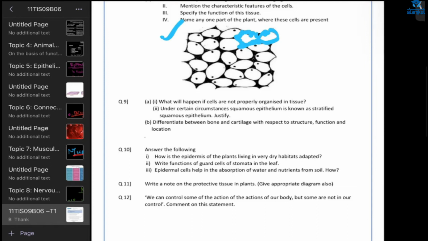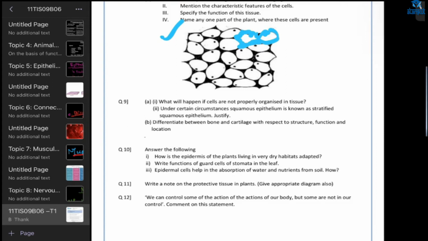Justify. Ma'am, I was not able to write this in my test paper because I forgot the answer, but I know the answer now. Ma'am, when squamous epithelium is in layers, then they are called stratified squamous.